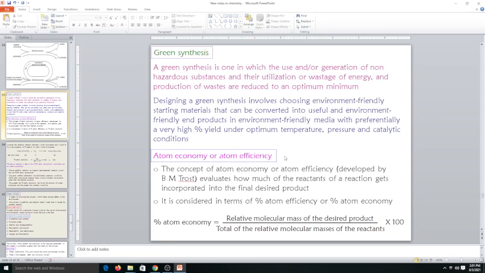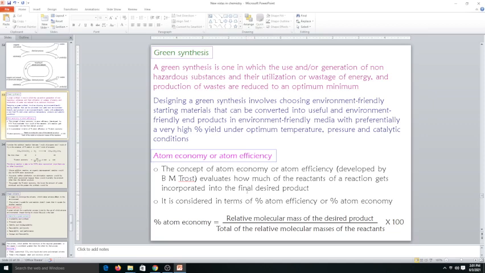Next, we have to discuss what atom economy or atom efficiency is. We had seen atom economy or atom efficiency is one of the major points in the 12 principles of green chemistry. So now we are going to see a detailed description of how atom economy is calculated. The concept of atom economy or atom efficiency, which was developed by a scientist called B.M. Trost, evaluates how much of the reactants of the reaction gets incorporated into the final desired product.